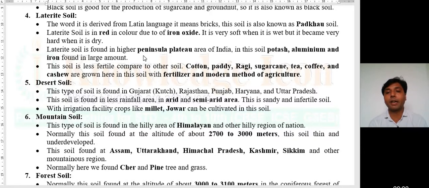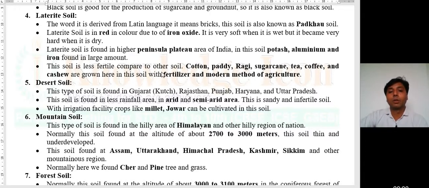Laterite soil is found in the higher peninsular plateau area of India. In this soil, potash, aluminium, and iron are found in a large amount. This soil is less fertile compared to other soils like black soil, alluvial soil, and red soil.